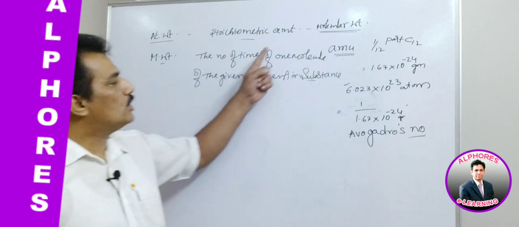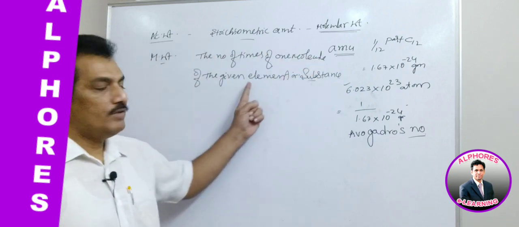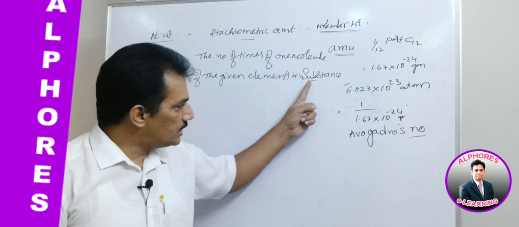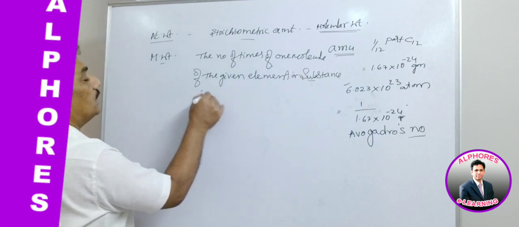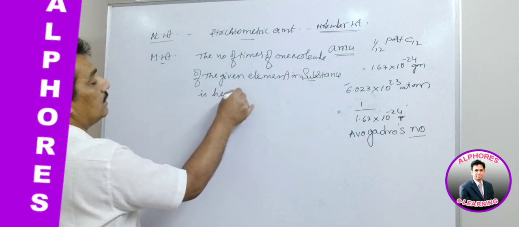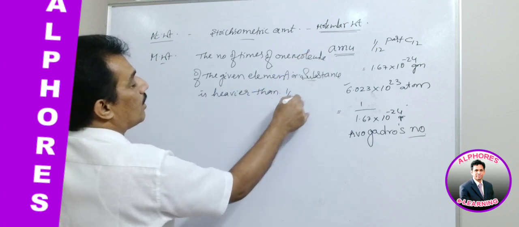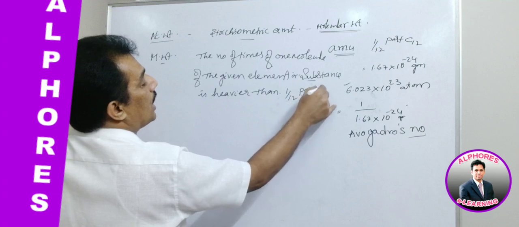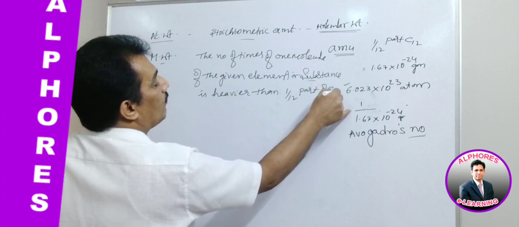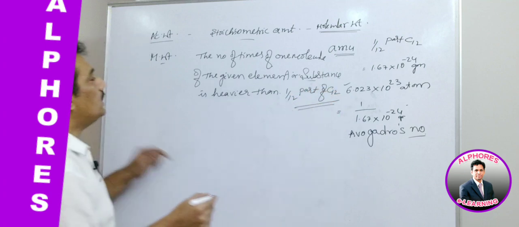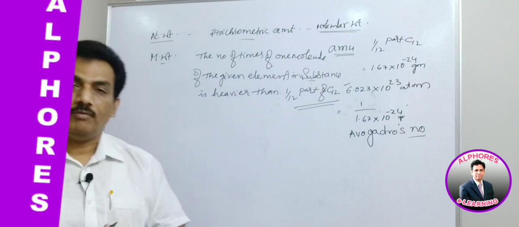The number of times one molecule of the given element or substance is heavier than 1/12 part of carbon 12 isotope is known as its molecular weight.